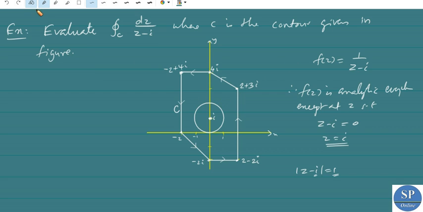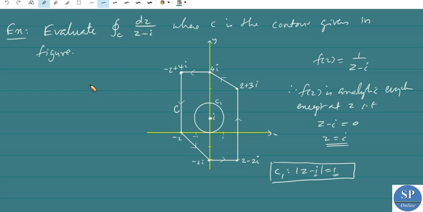So I have taken a circle with center i and radius 1. Okay, let this be C1. Now, I have taken C1 as mod z minus i equal to 1, that is, with the center i and radius 1.